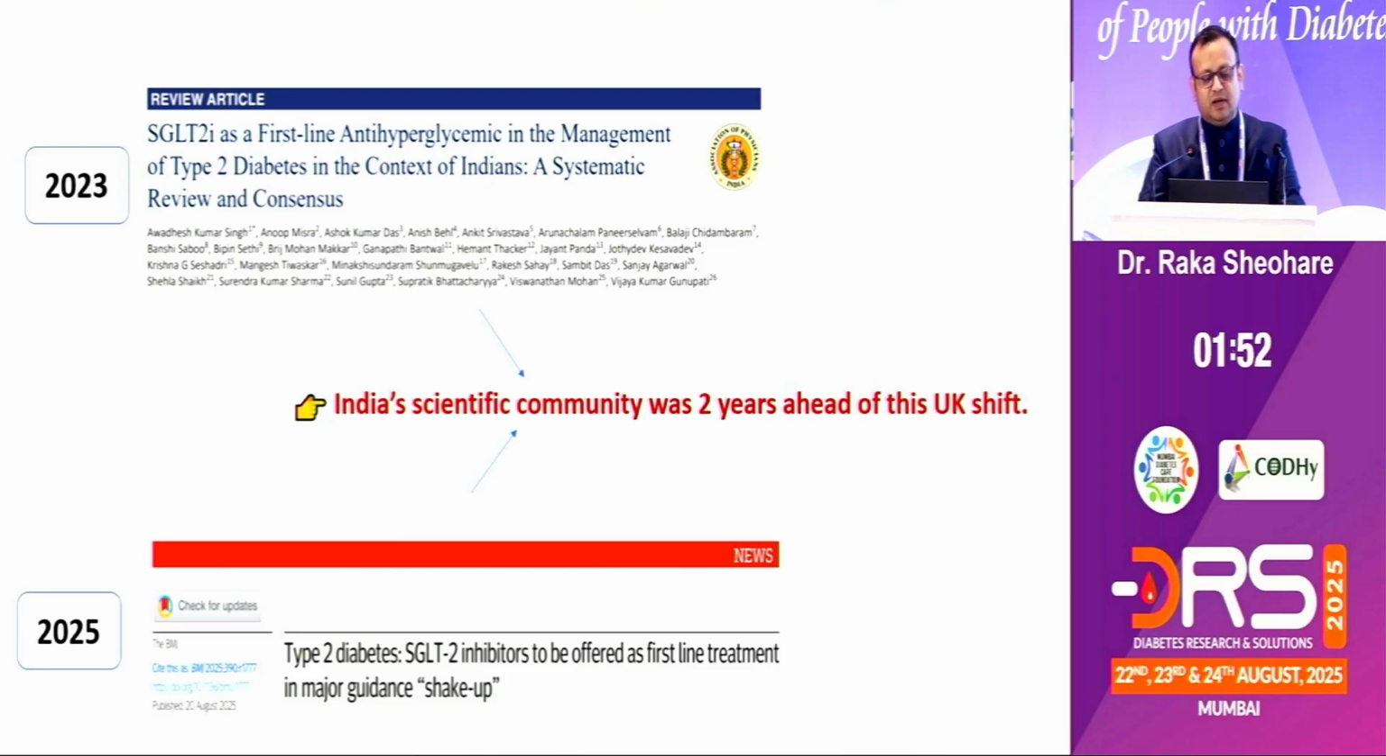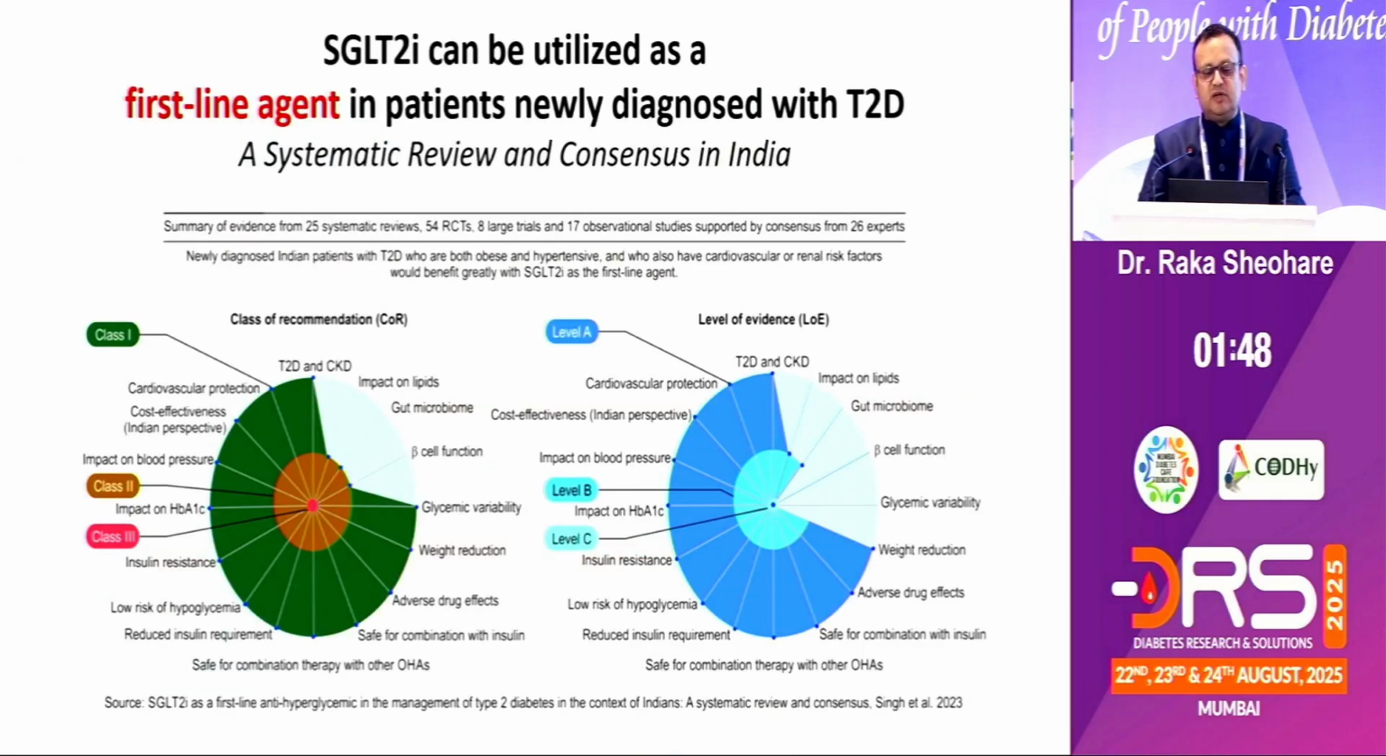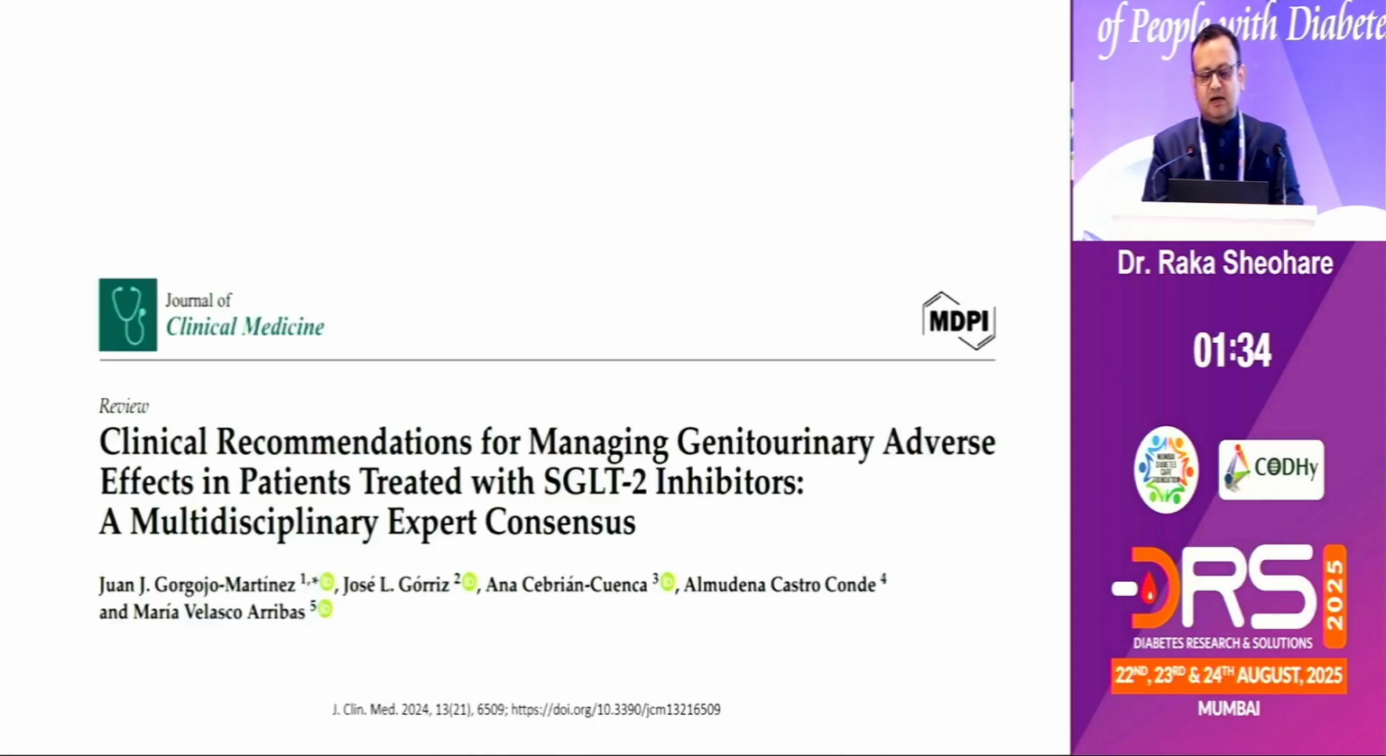Now the 2025 guidelines from UK have shown this again, because an SGLT2 inhibitor can be utilized as a first agent in view of so many things, with level of evidence. You can see in the blue chart, and in class of recommendation you can see here. So definitely friends, we are in an era of SGLT2 inhibitors where we need to use these SGLT2 inhibitors voraciously, yet cautiously, and there are clinical recommendations for GTI adverse effects.